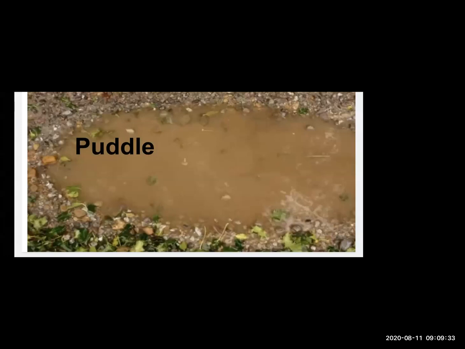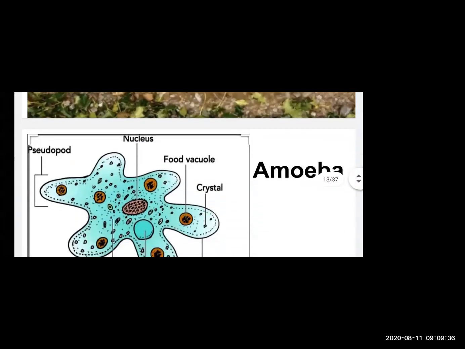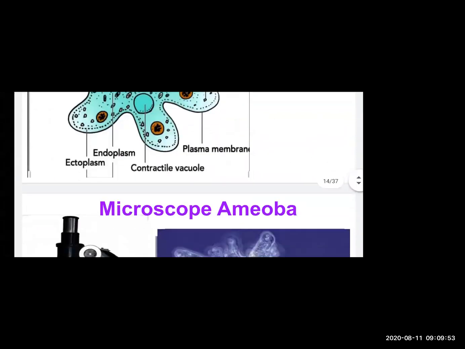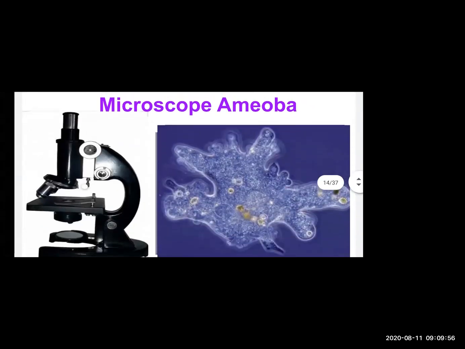And you will also be able to see a moving amoeba. If we check that drop under the microscope, you see amoeba. Amoeba we cannot see with the naked eyes. As we know, we have to use a microscope. This is a picture of amoeba through a microscope. When amoeba is seen through a microscope, you can see such a picture. This is how amoeba is seen through a microscope.